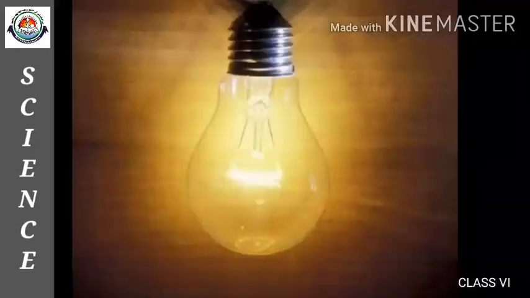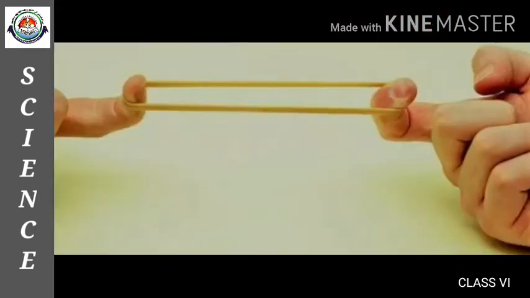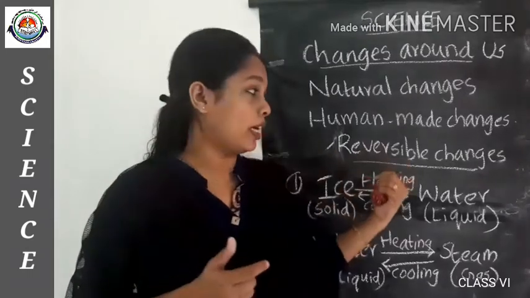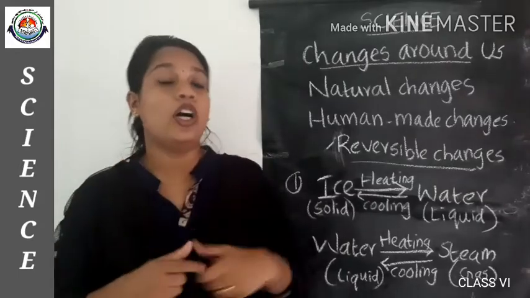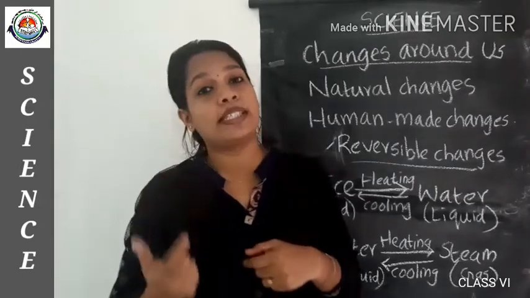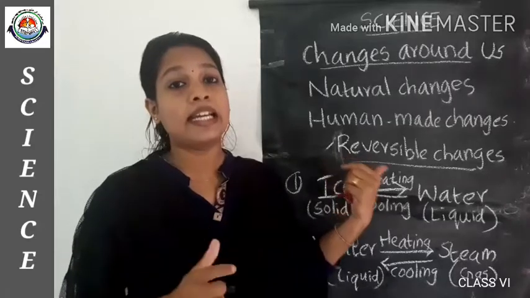Let's see. More examples for reversible changes are a glowing electric bulb and stretching of a rubber band. We can revert back to the original state of these objects. So are you clear about reversible change? And next we are moving on to what is irreversible change, just opposite to this reversible change.